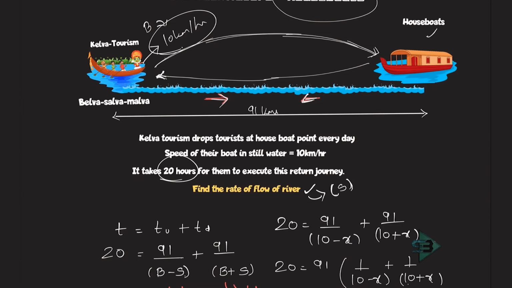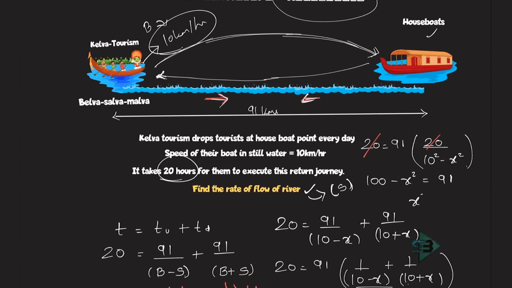Now just solve this. If I just keep the 20 here and the 91 is here, what will I write this to be? 10 plus X plus 10 minus X. X gets cancelled. I will have 20 here. 20 upon, this is A plus B, A minus B, 10 minus X, 10 plus X. So this becomes 10 square minus X square. What all will get cancelled? The 20 and the 20 will get cancelled. What are you left with? This will have 100. 10 square is 100 minus X square is equals to 91.